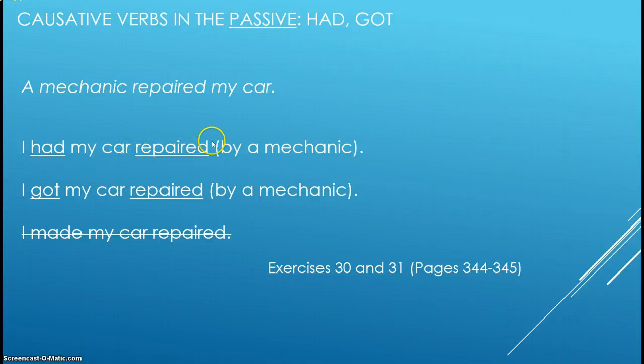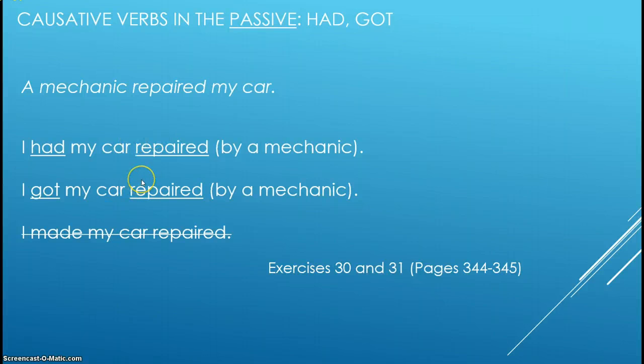I drop that out. Still have the participle form. I had my car repaired. I got my car repaired. Both of those just go to the past participle, and that's all. No be verb, no to, infinitive or anything, that's it.